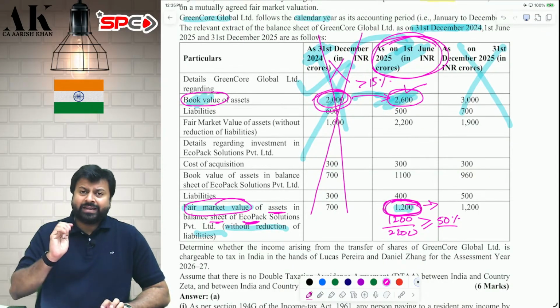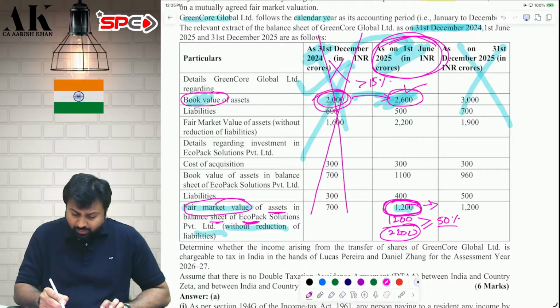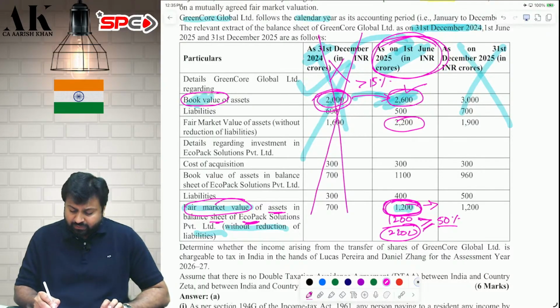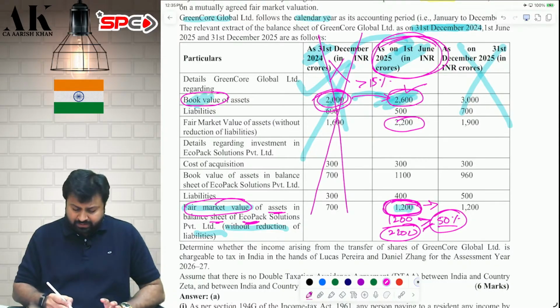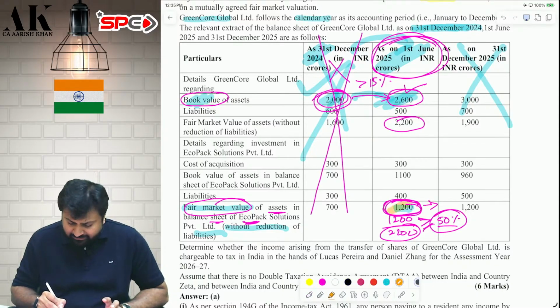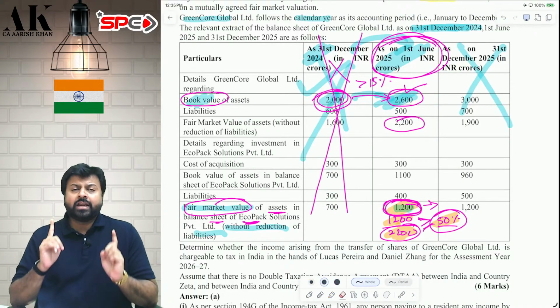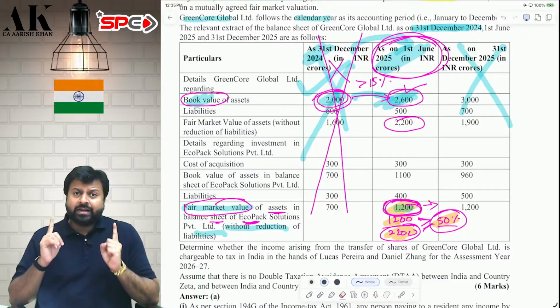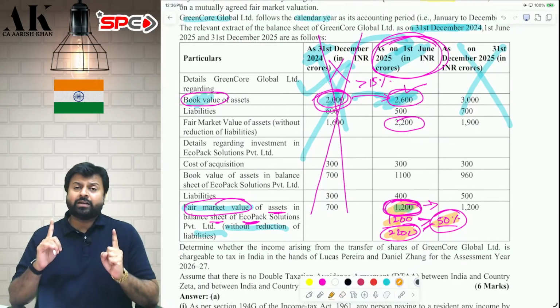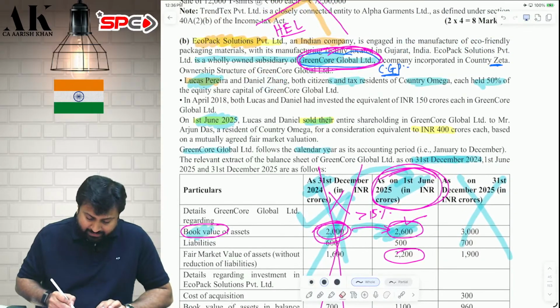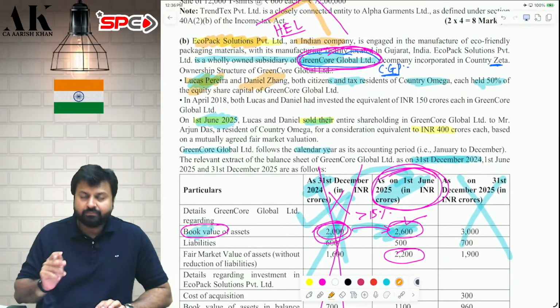1,200 is the investment in the Indian company. 2,200 is the total assets market value of Green Core. Therefore, this is greater than or equal to 50%. Therefore, two conditions are fulfilled. Condition number one, investment in India is more than 10 crore. And investment in India as compared to total investment is greater than or equal to 50%. Both the conditions are fulfilled. Therefore, the shares of Green Core Global derive their value substantially from assets located in India. Therefore, Lucas Pereira and Daniel Pereira, if they are selling the shares, they will be liable to tax in India.